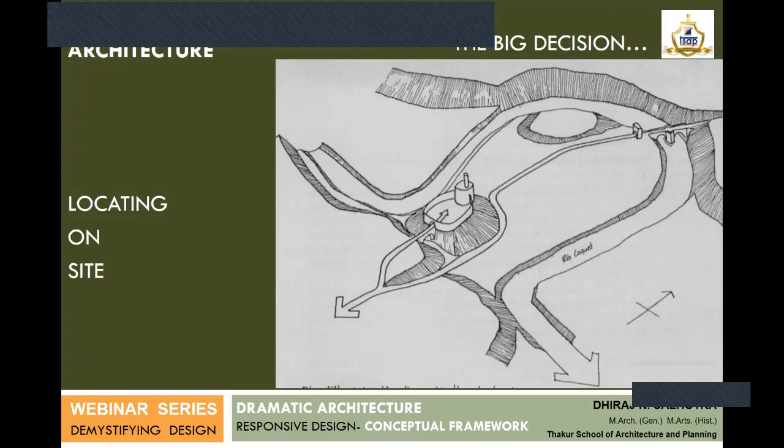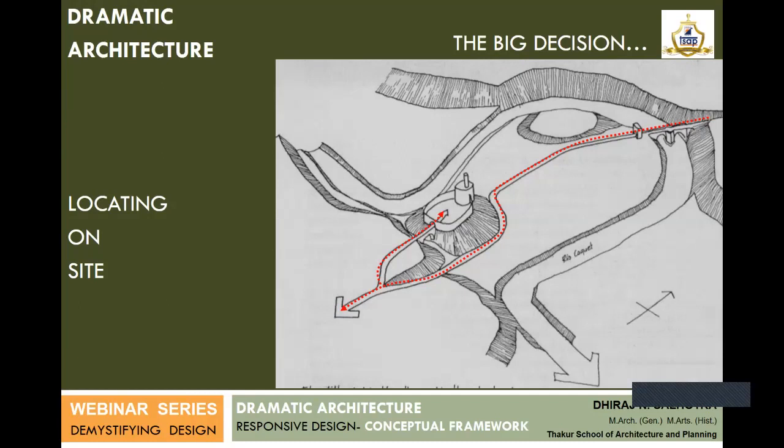This is what I call a very big decision of design. The most important or the most strategic decision of design is locating the built form on site. Where is the built form located on the site? And the entire pathway or the journey which leads you from the first view of that particular project from a distance towards the building. So there is a sequence of experiences when you go through this journey, starting from the first vista, first point from where you look at this built form, what appears first, and then gradually how that building decides to unfold itself.